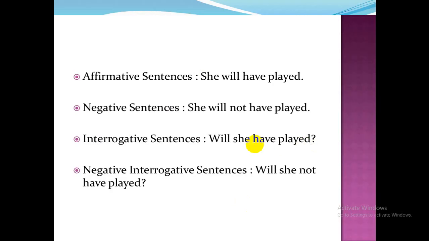Now let's see the examples. In the affirmative sentence, see here, she will have played. Subject, then auxiliary, then plus have, plus V3, the past participle form of the verb. Now see the next thing, she will not have played. Negative. In the same way it has been made. Will she have played? Interrogative sentence. And negative interrogative is, will she not have played? So I think the things have been briefed very easily.